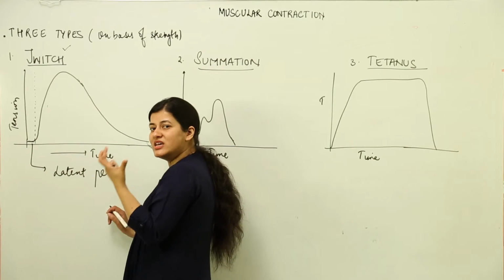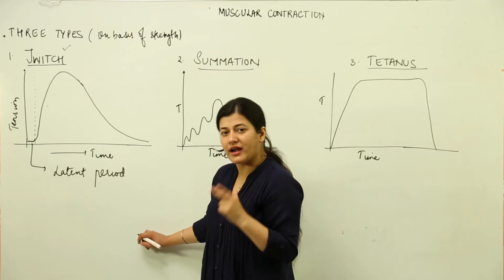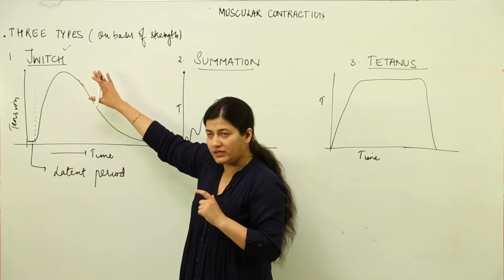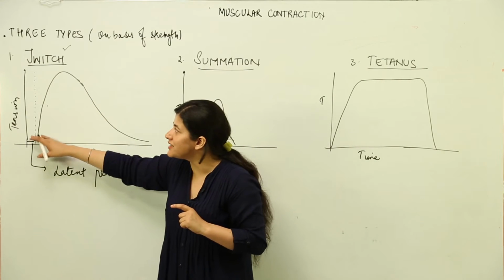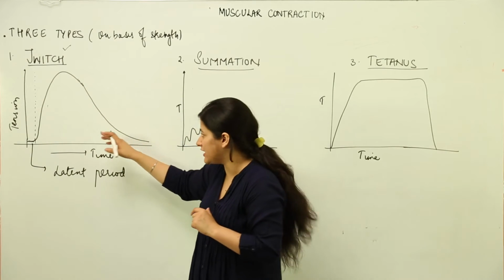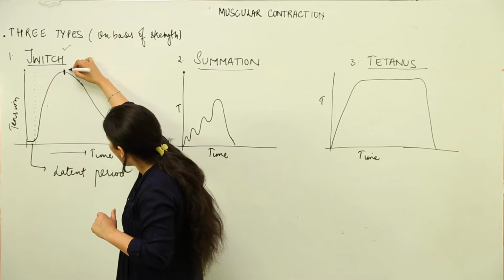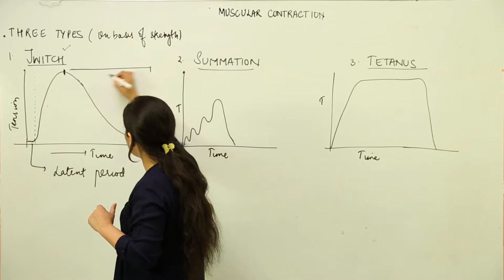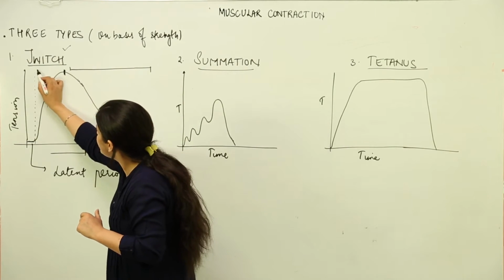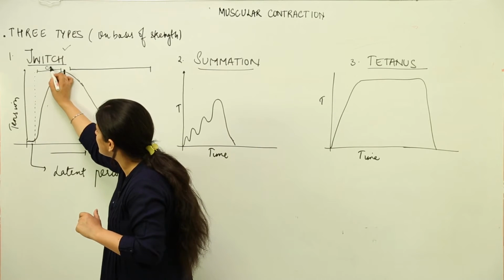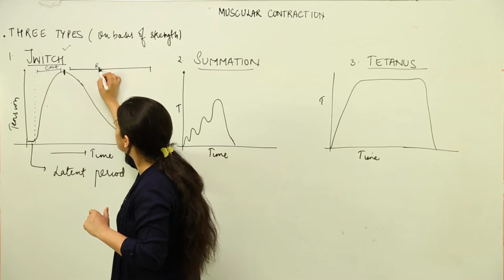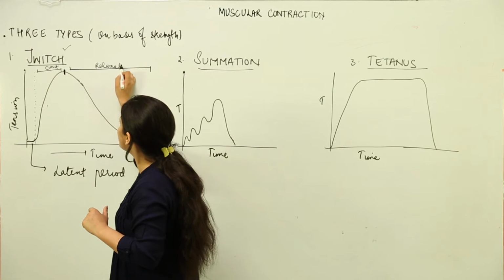Twitch is a normal single contraction and relaxation process. As you can see, in the case of a twitch there is a single contraction and relaxation taking place. As the tension reaches here, this is the phase of contraction, and the rest of the phase is relaxation, and this represents a twitch.